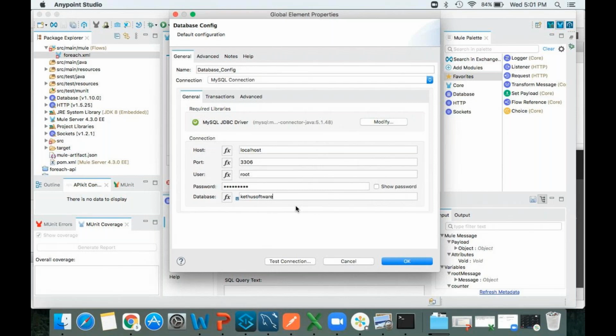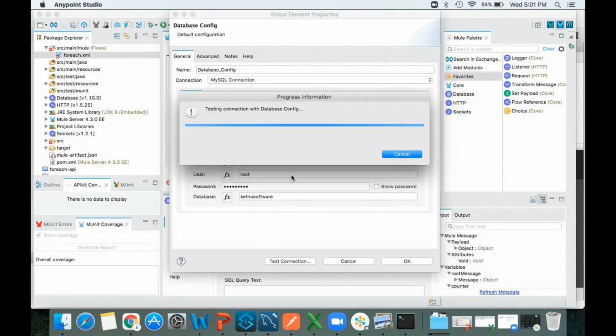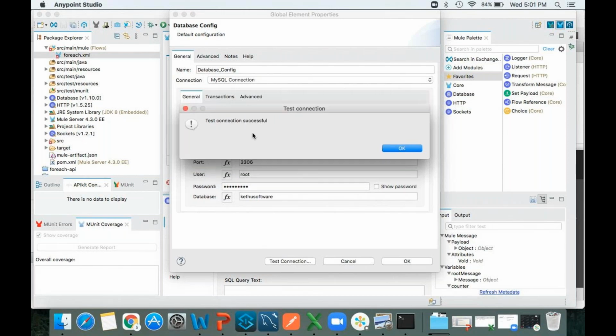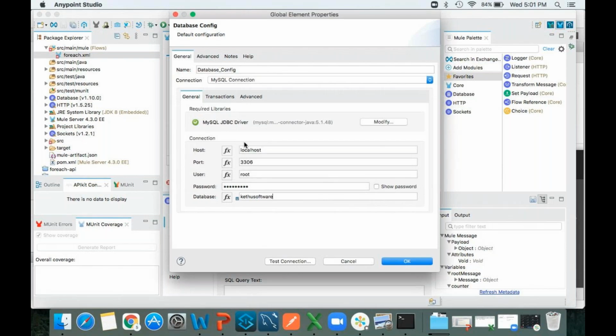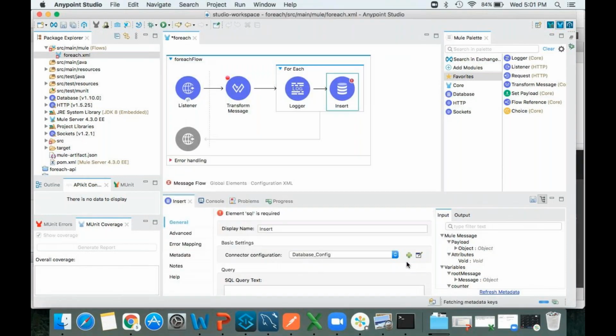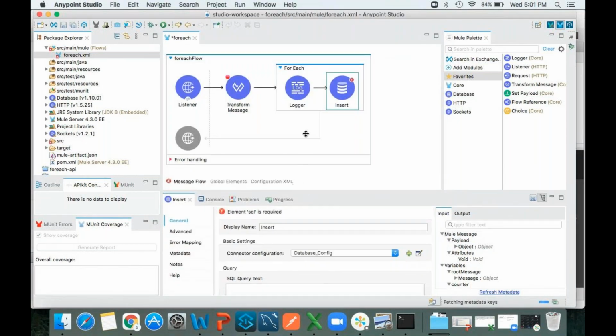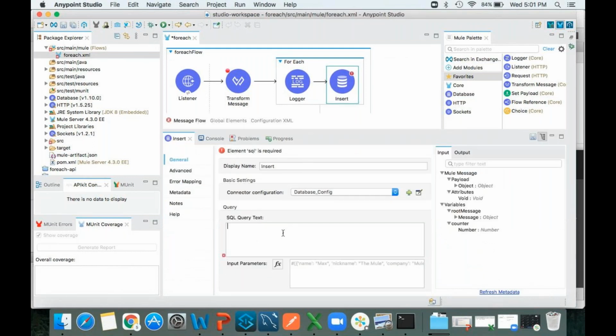Now let me click on test connection. If it is a success, then only we need to move further. Why is it taking this much time? Okay, test connection is successful. That means whatever credentials I provided are all valid. Click on OK. Now it is expecting some query. So now what do I want to do? I want to insert some records into the DB.